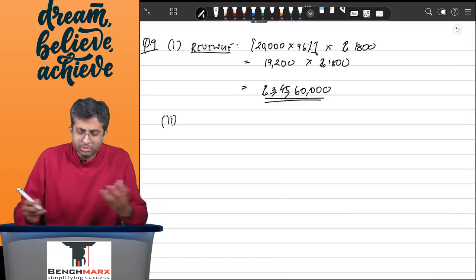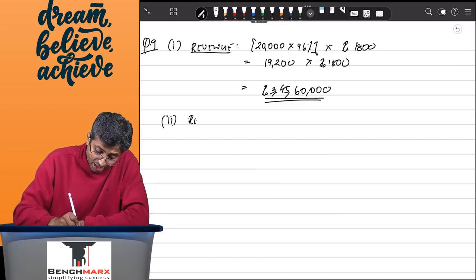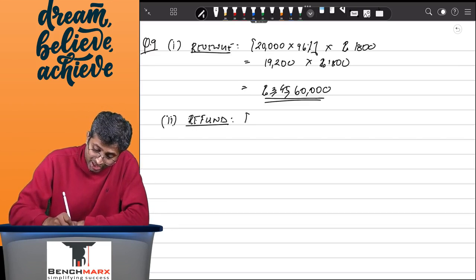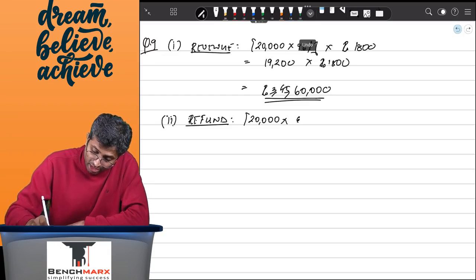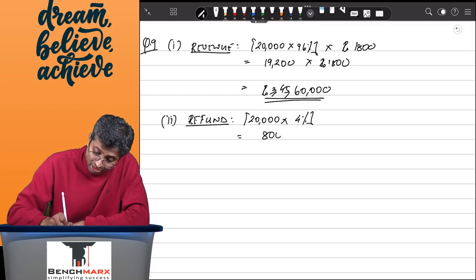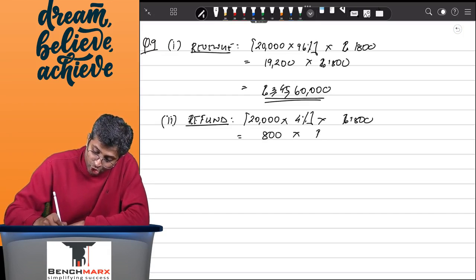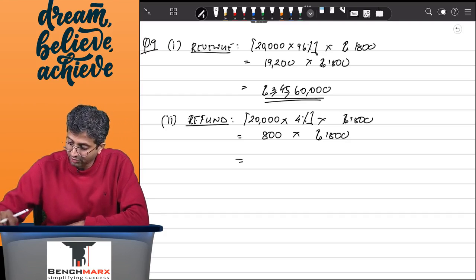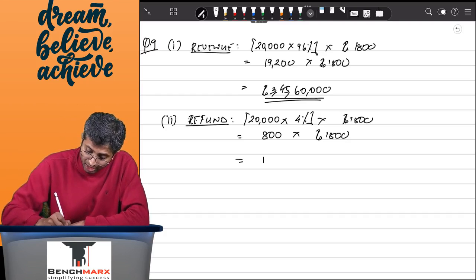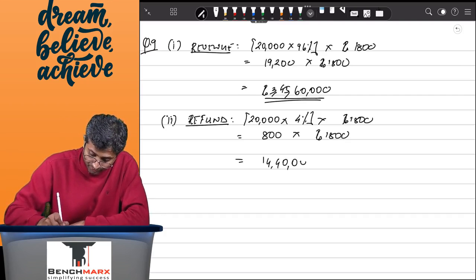However, why will there be a refund liability? Well, because the customer would have paid you for the entire 20,000 locks, which means even the 20,000 into 4%, that is 800 locks that you are expecting the customers to return. For these 800 locks as well, the customer would have paid you 1800 rupees, and hence you will have to pay the customer 1800 back once they actually refund, and hence there will be a refund liability of 14,40,000.